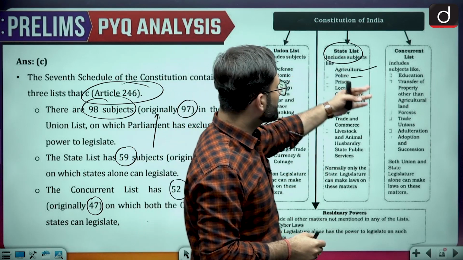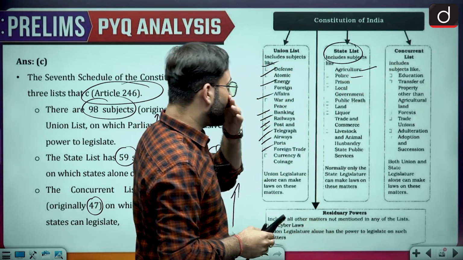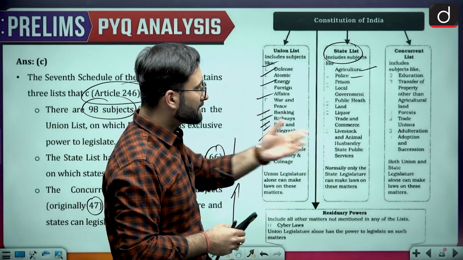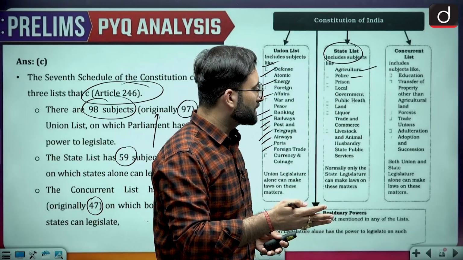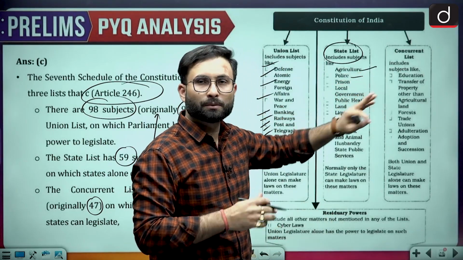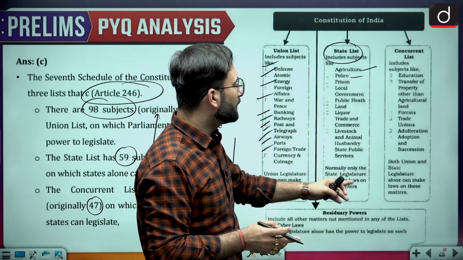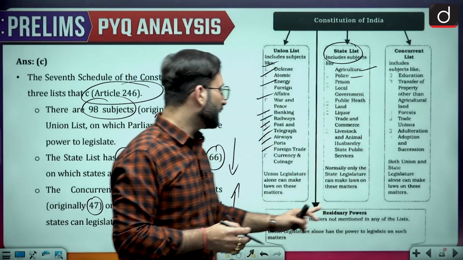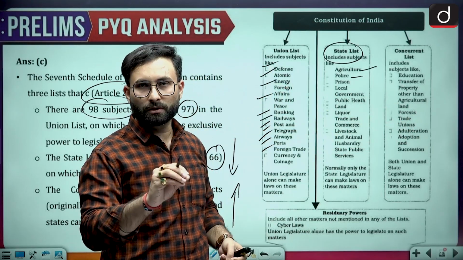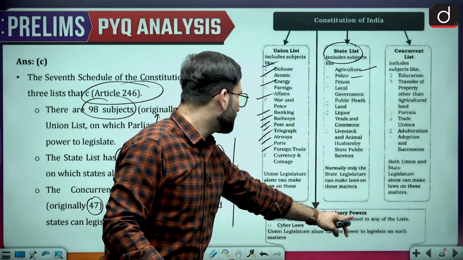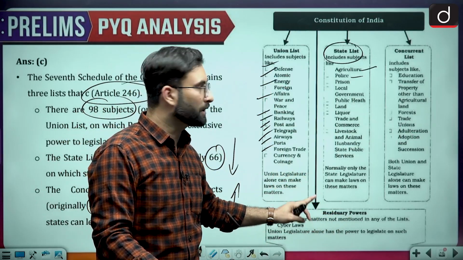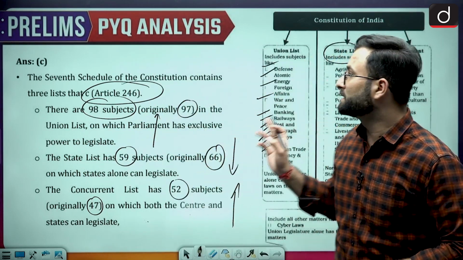Okay, coming to the next one, the concurrent list, that is having subjects like education, transfer of property, and then forest, trade unions, adulteration, adoption and succession, all these things are under the concurrent list. So both union and state can make laws, but the law of the union will prevail over here. Now those subjects which are not under these three lists, that is your residuary subjects. So residuary powers are with the central government or the union government. Okay, so that is about your Schedule 7.